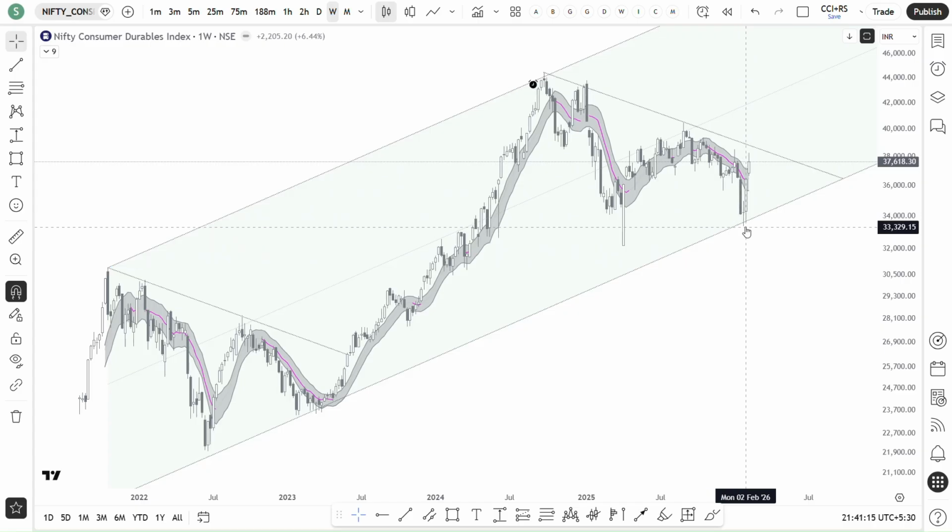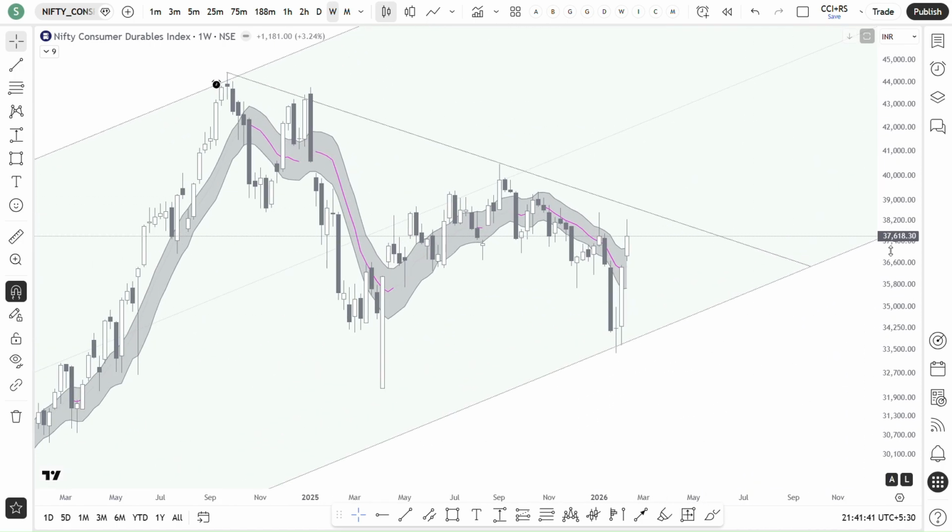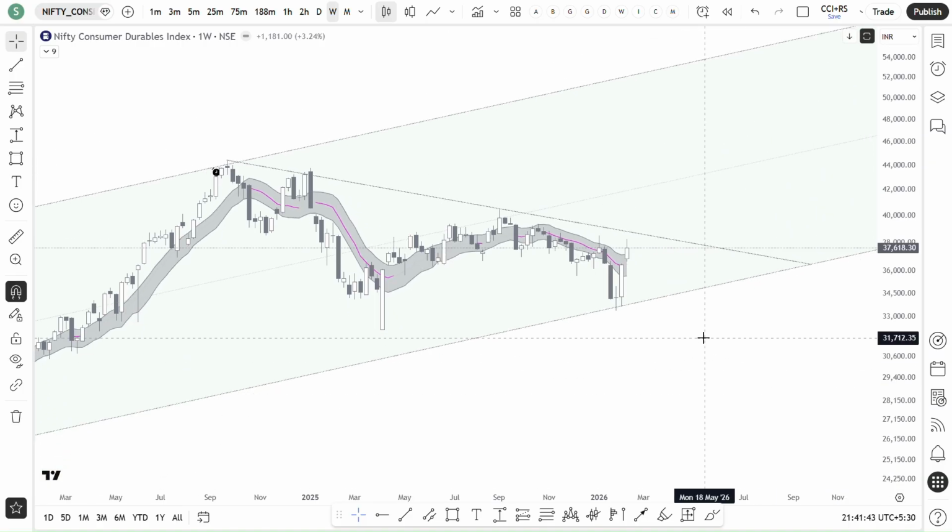When the price was reaching this channel support, around January 19th or somewhere, in the video we discussed that if we see any kind of reversal, we thought of accumulating some consumer durable ETFs. The same way, the price reversed from that location, and now it is above the 50 SMA.